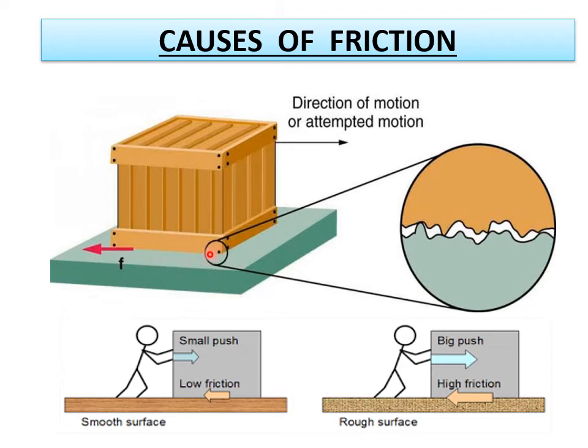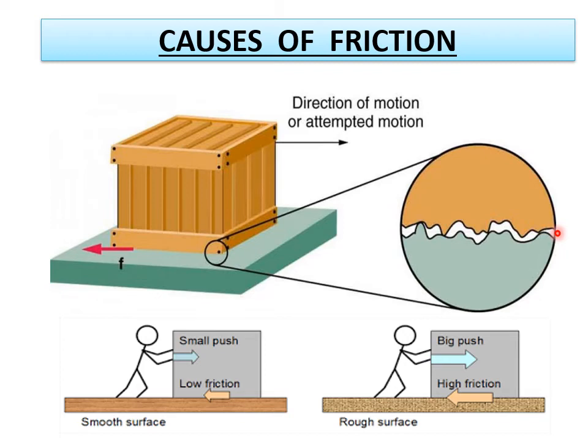If you magnify what is in between this surface and this surface, this is the surface of the floor and this is the surface of the block or whatever the body is, you can observe the irregularities. This is the surface of the lower one and this is the surface of the upper one. That means the irregularities on the two surfaces lock into one another.